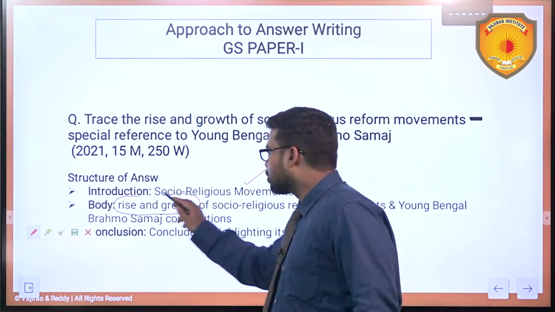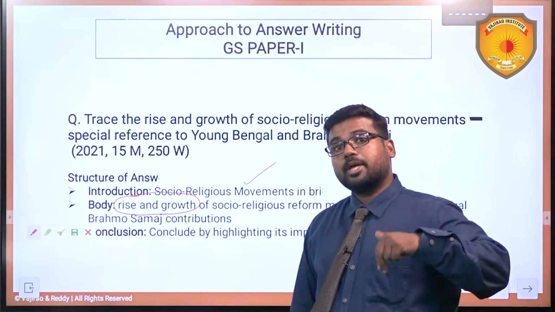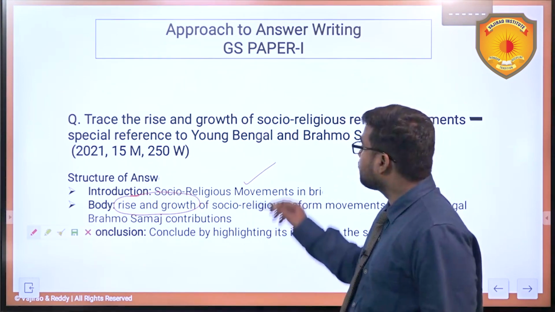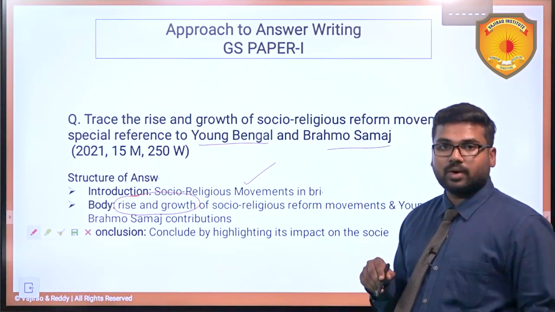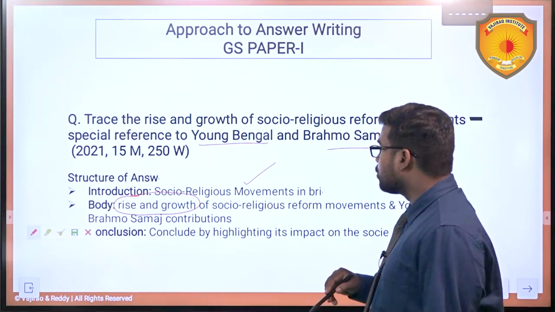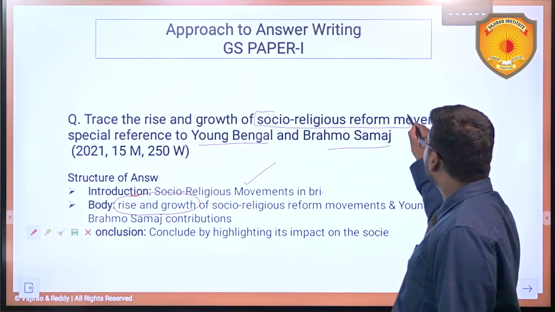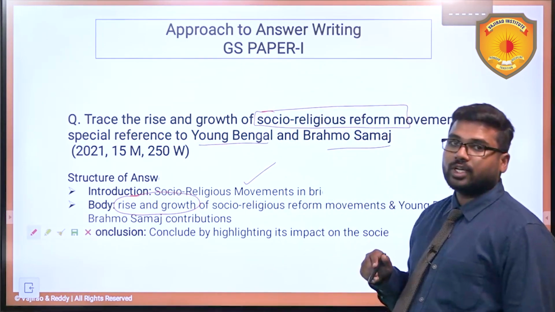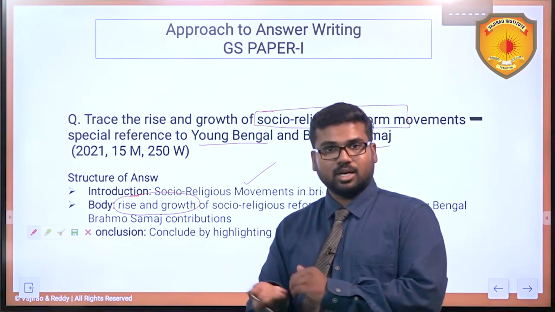The rise and growth of socio-religious movements plus special emphasis on the Young Bengal movement and Brahmo Samaj. That is the requirement, right? We will write about it in the body. Then in the conclusion, by highlighting the significance of these socio-religious reform movements, we are going to conclude our answer, always on an optimistic, positive note.